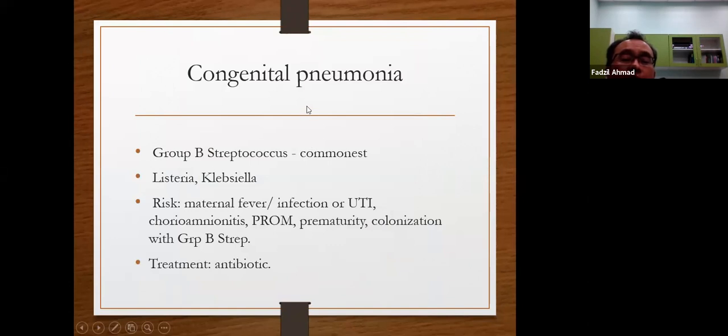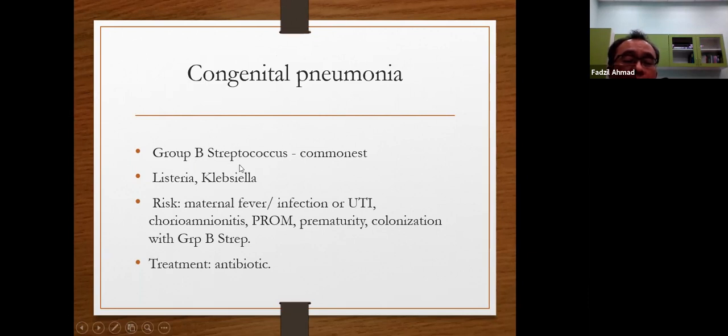The other cause of respiratory problems is congenital pneumonia. You know, pneumonia means infection of the parenchyma resulting in consolidation of the alveoli, and congenital means that it occurs intrauterine. The commonest is group B Streptococcus. Other bacteria that can cause it are Listeria and Klebsiella, but the commonest is group B strep.